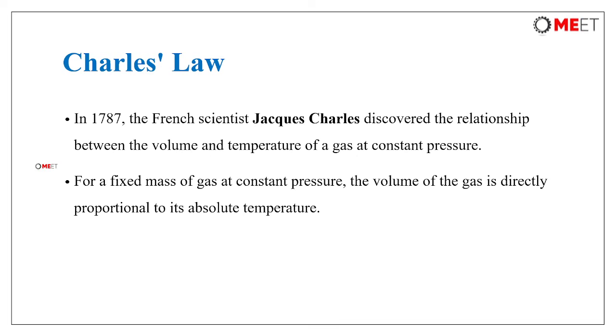Now coming to Charles' law. In 1787, the French scientist Jacques Charles discovered the relation between volume and temperature of a gas at constant pressure. So for a fixed mass of a gas at constant pressure, the volume of the gas is directly proportional to its absolute temperature.